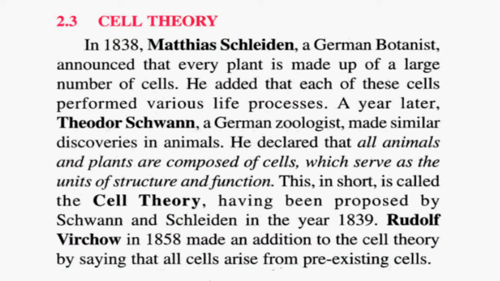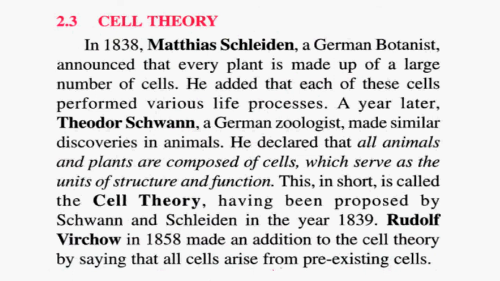Now let's come to the cell theory. There were two scientists, a botanist and a zoologist, who propounded the cell theory. They were Matthias Schleiden and Theodor Schwann. Matthias Schleiden in 1838, a German botanist, announced that every part is made up of a large number of cells, and he added that each of these cells performed various life processes.